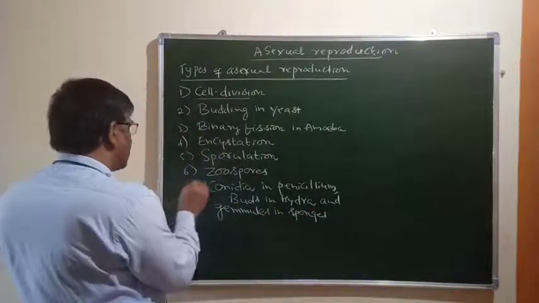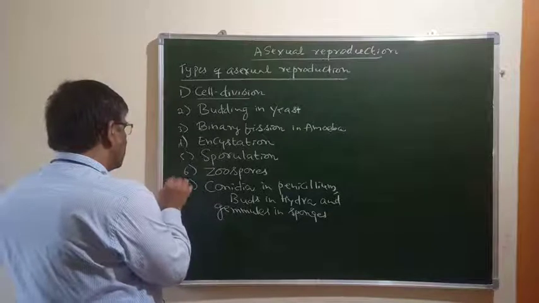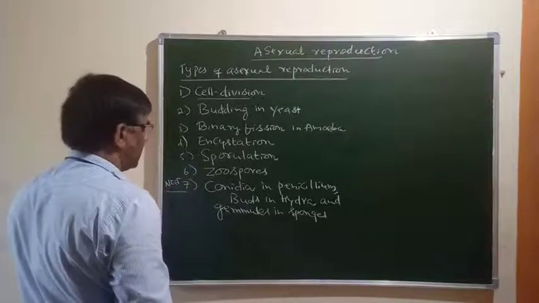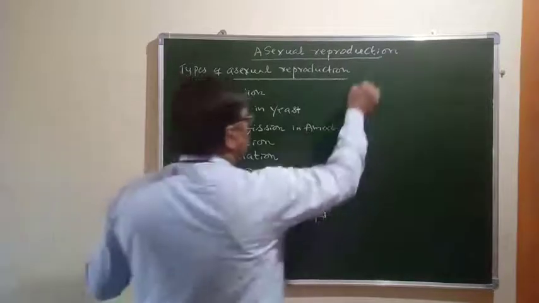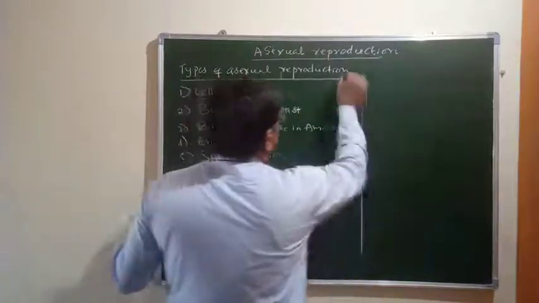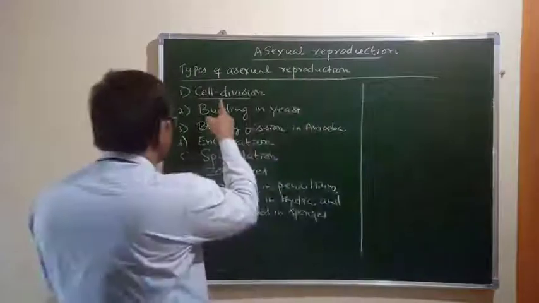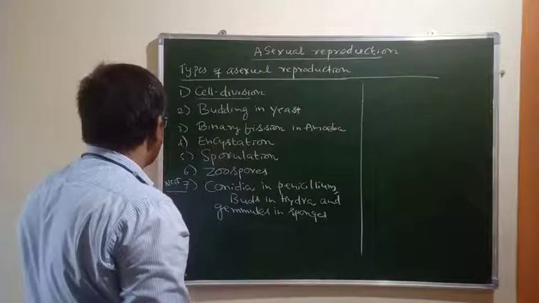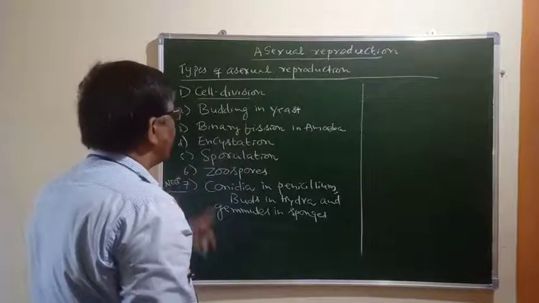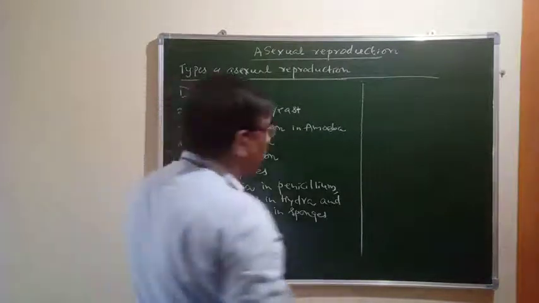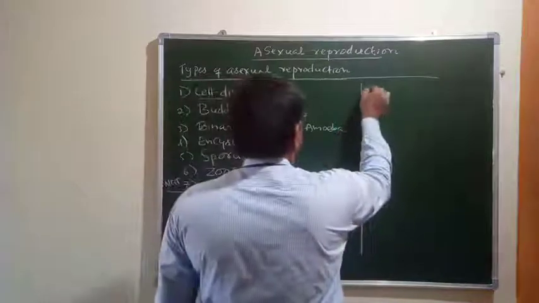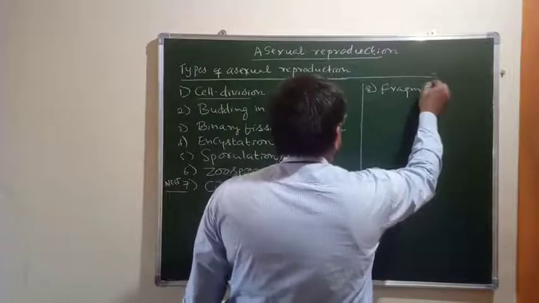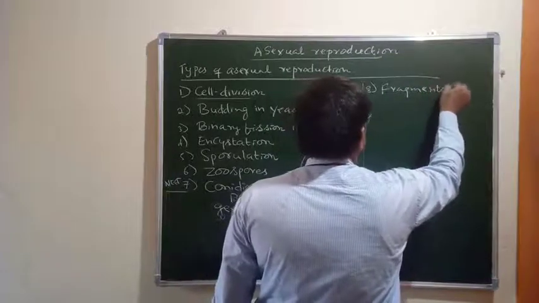So you have to understand this. You should know this, it is very important from the point of view of NEET or any other examinations. So we have discussed, I have listed seven different types of asexual reproduction in different organisms, and one more is fragmentation.